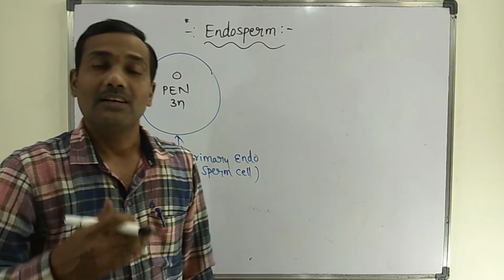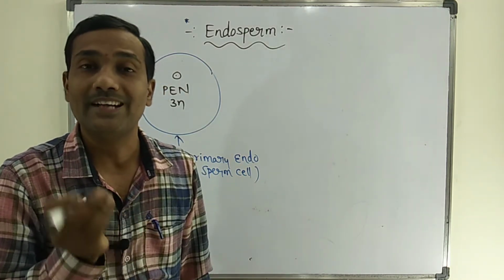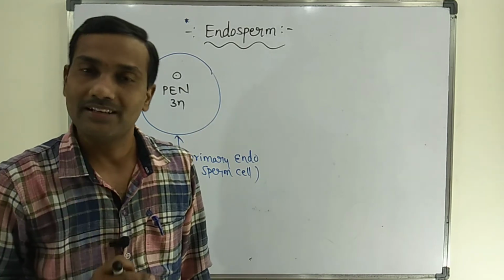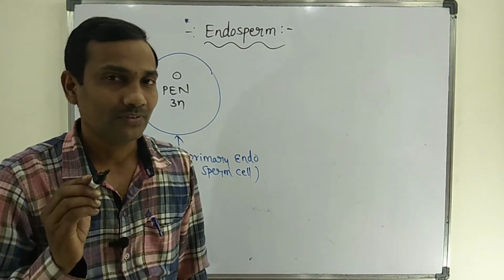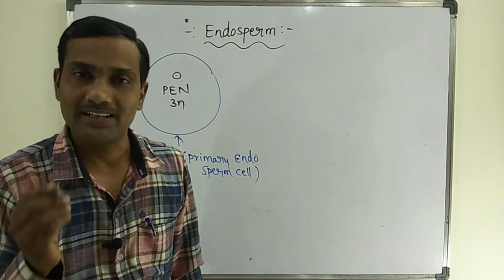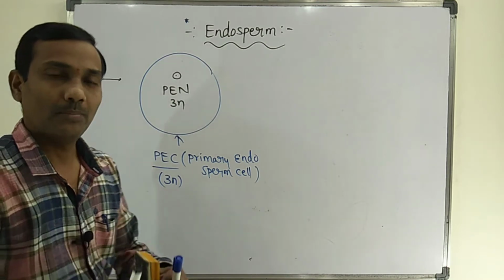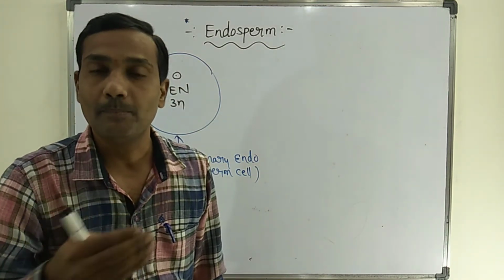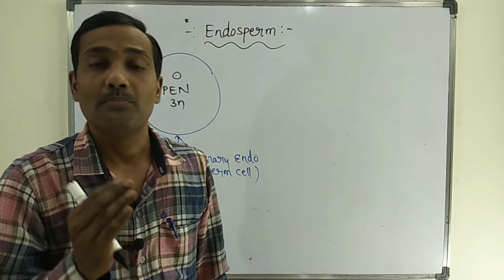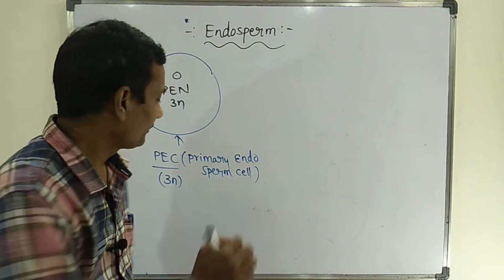In angiosperms, the endosperm tissue develops before the embryo development. Because of syngamy, the zygote is formed, and because of triple fusion, the primary endosperm nucleus is formed. But in all angiosperms, endosperm development occurs before the embryo development from the zygote.